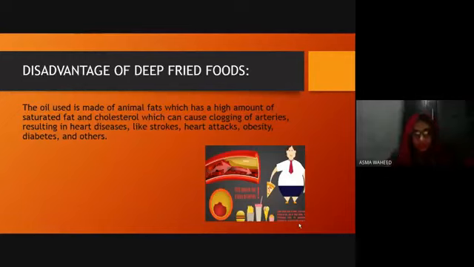We know that in deep frying, definitely the food is fried in a large amount of oil, and it absorbs oil, so it can cause clogging of arteries and heart diseases, strokes, heart attacks, obesity, diabetes, and others. Normally it may not affect that much, but to the people who are obese it may be much more harmful, but still excess of everything is bad, so we must use deep fried foods in limited quantities.